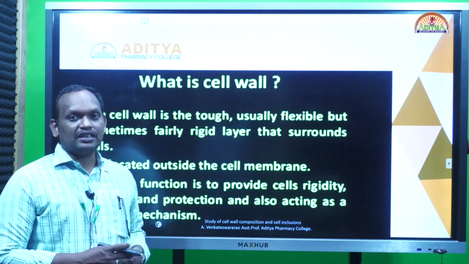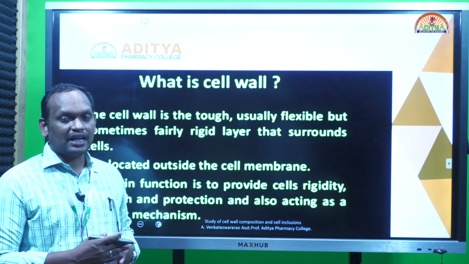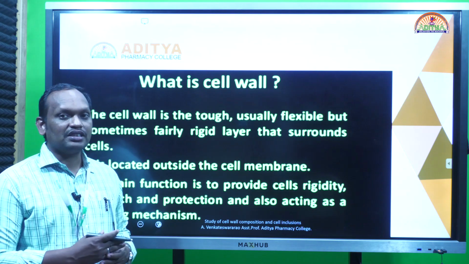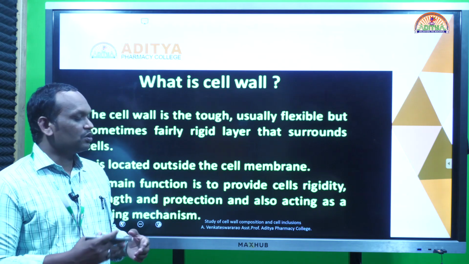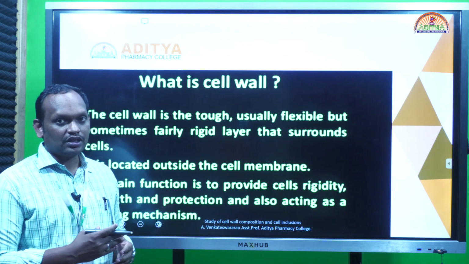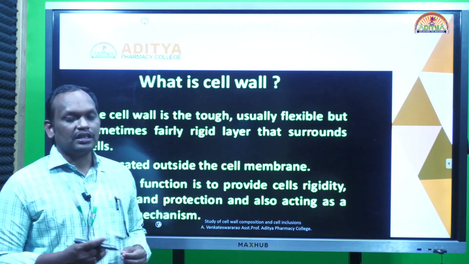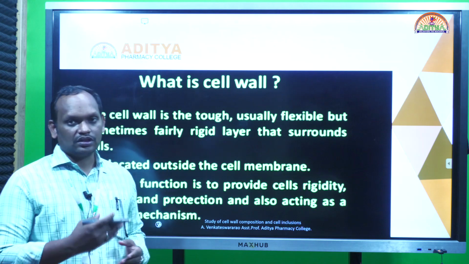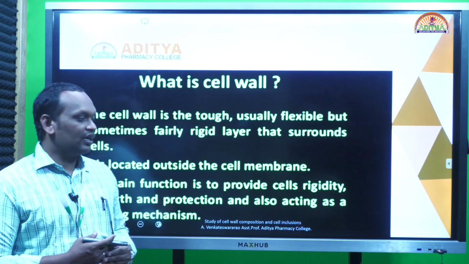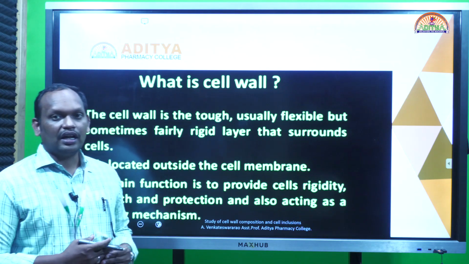Actually, the cell wall is present in plant cells. Plant cells have cell walls, but animal cells have only a cell membrane. What are the major chemical constituents present in the cell wall? We can call them cell wall constituents. The cell wall is generally made up of cellulose, starch, suberin, cutin, and lignin.